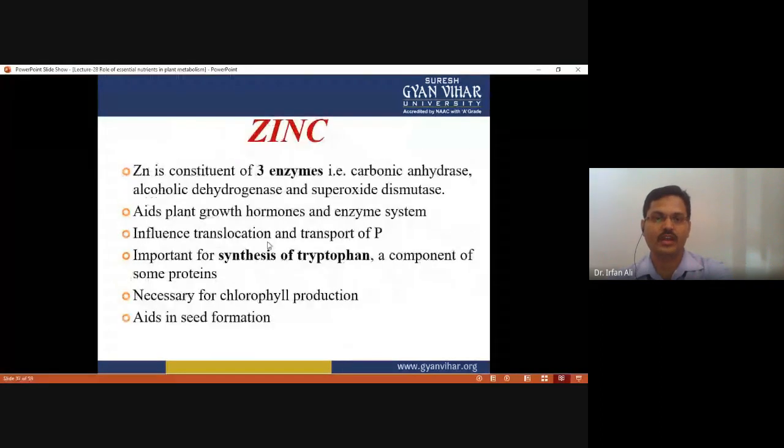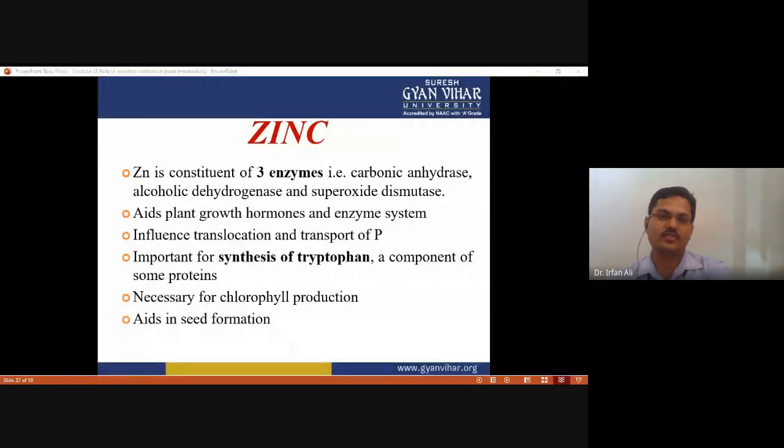Okay, and zinc is also an essential nutrient. Zinc is a constituent of three enzymes named carbonic anhydrase, alcohol dehydrogenase, and superoxide dismutase. All these enzymes require zinc as a cofactor.